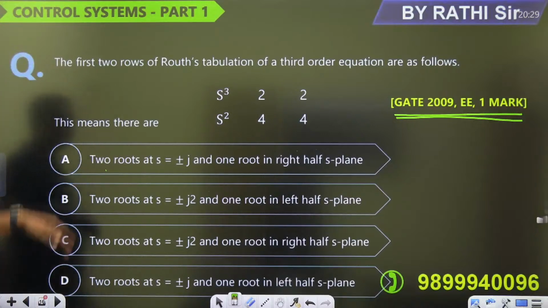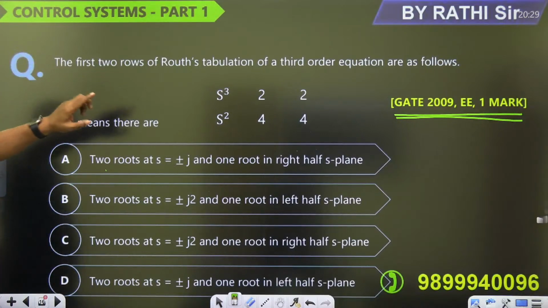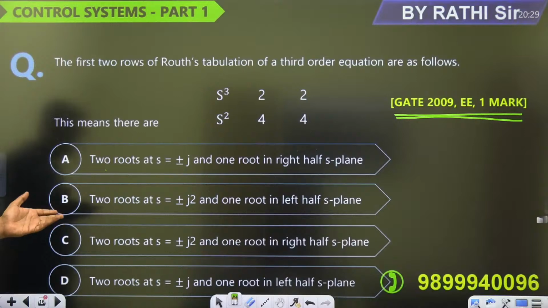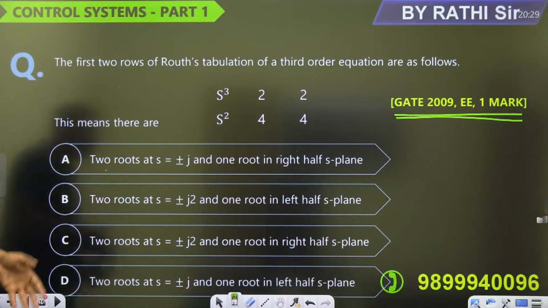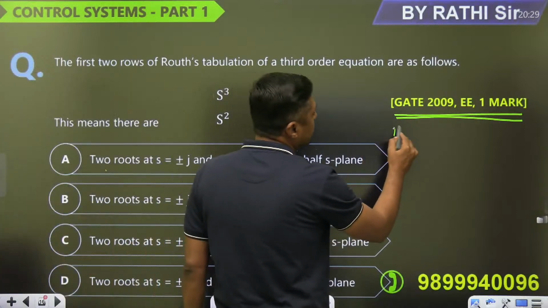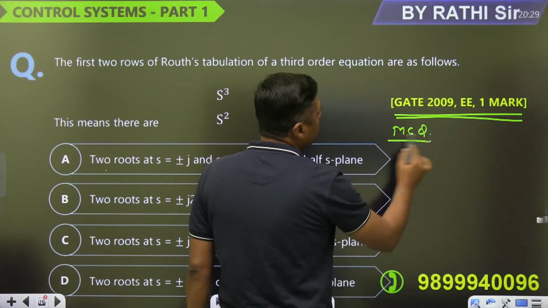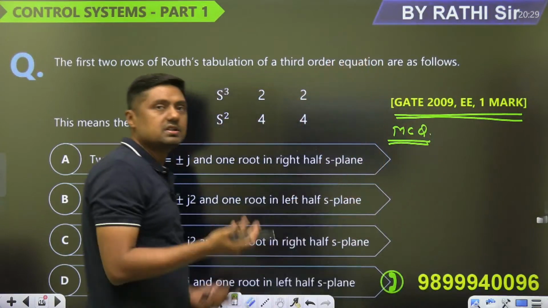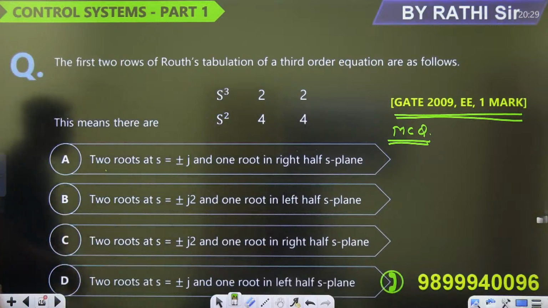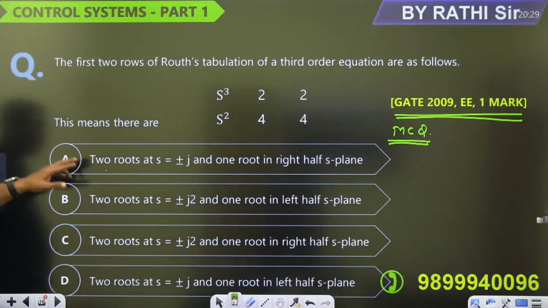Tell me. The first 2 rows of the Routh tabulation of a third order equation are as follows. Right, that time it was an MCQ with only one correct answer, or it may become an MSQ. Design an MSQ on this. What will be the options? 2 roots at s equal to plus minus j and 1 root in the right half s plane.